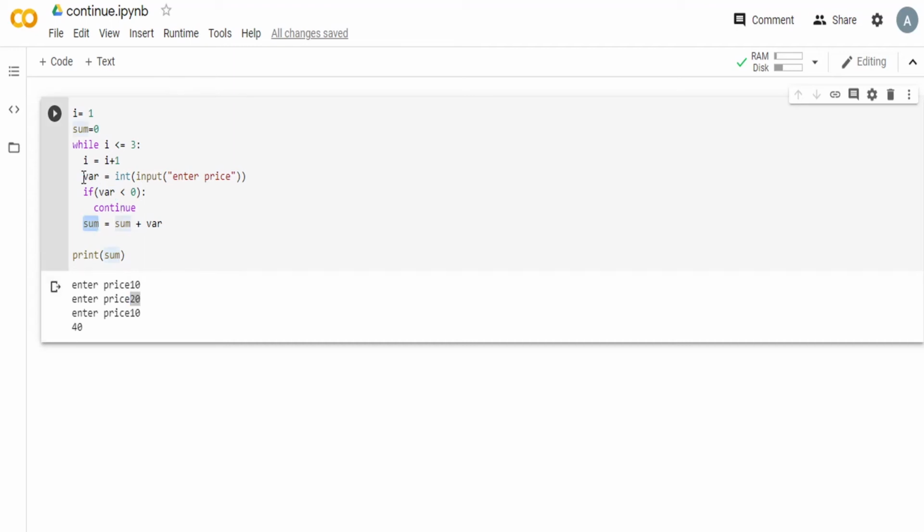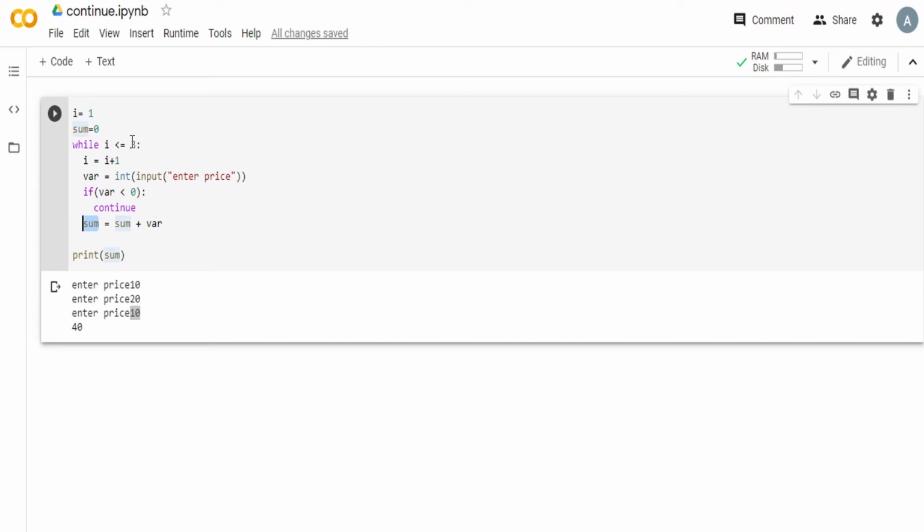In the next iteration, we enter 20. Now variable var contains 20 because we override the previous value. Now this condition again is not satisfied and we come down here. Now the previous value of sum was 10 and variable now holds a value of 20. So the total value becomes 30. In the next iteration, that is the last and the third iteration, we input our price to be 10. Now again this condition does not satisfy, and the previous value of sum was 30 up till now. So 30 plus 10 is 40.